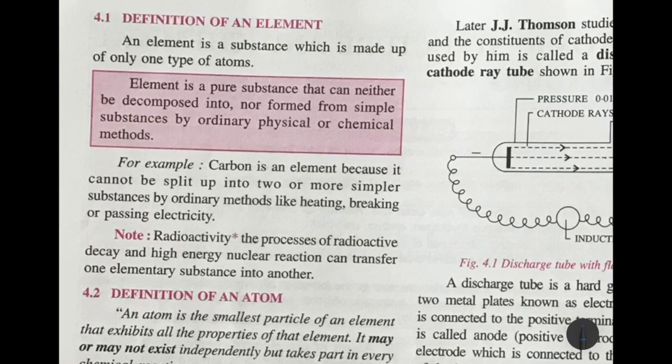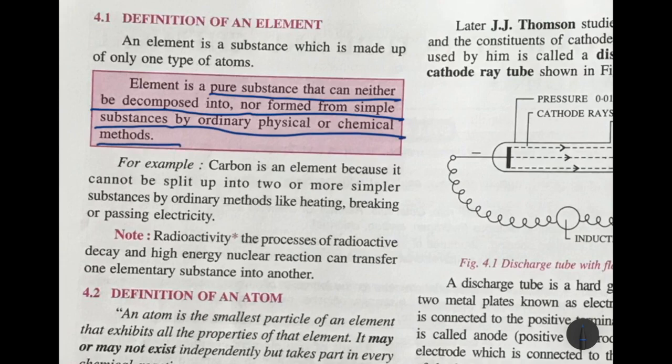So when you define an element, you define it as a pure substance that can neither be decomposed into nor formed from simple substances by ordinary physical or chemical methods. That means an element is made up of a single type of atom. For example, carbon is an element. Why? Because it cannot be split up into two or more simpler substances by ordinary methods like heating or breaking or passing electricity through it.